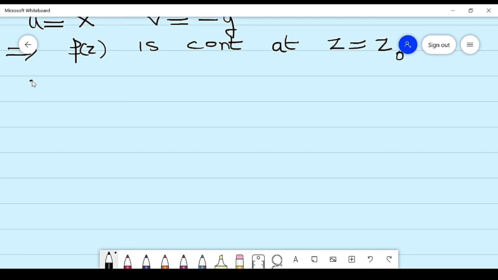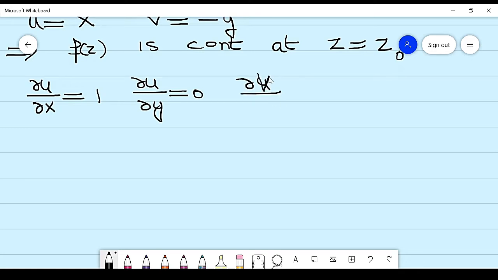Now ∂u/∂x is equal to 1, ∂u/∂y is equal to 0, ∂v/∂x is 0, and ∂v/∂y is equal to -1.